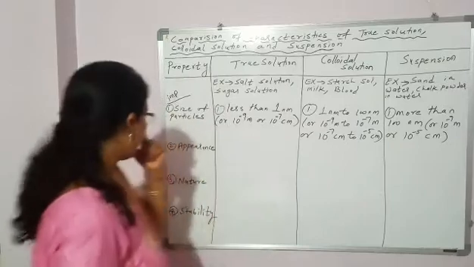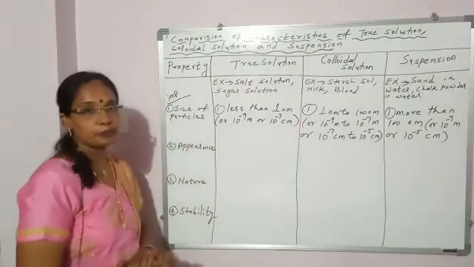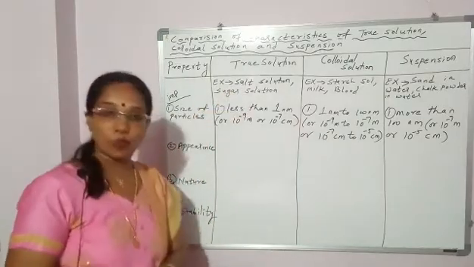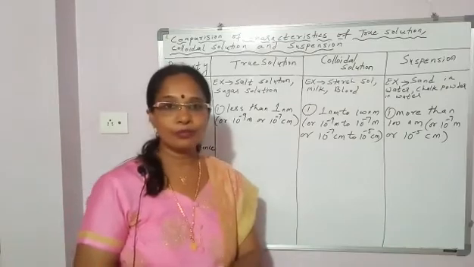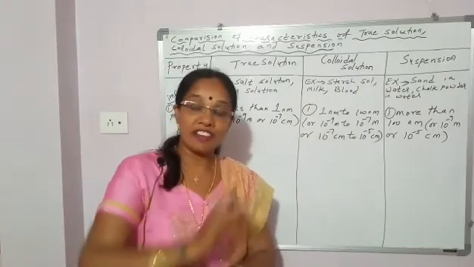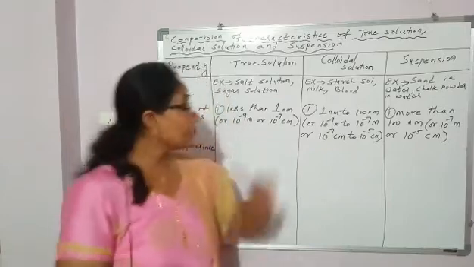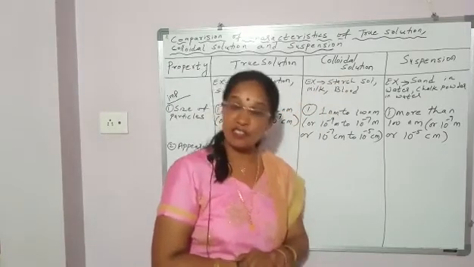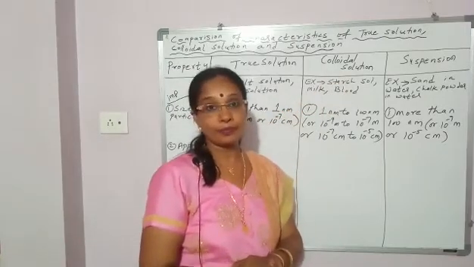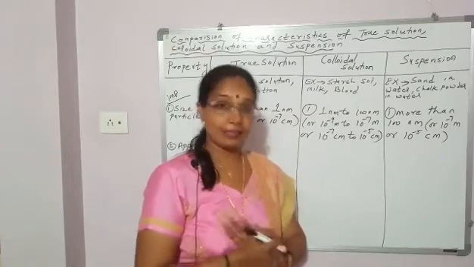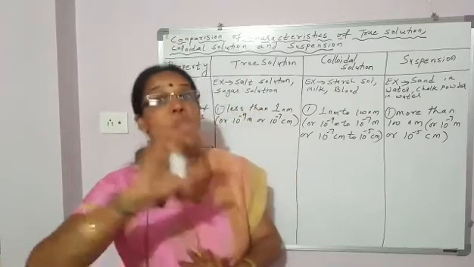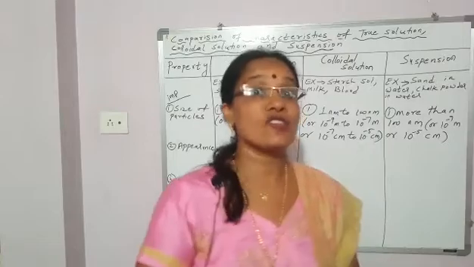Okay. Next, appearance. Once the salt gets dissolved in water completely, what type of solution do you get? Very clear and transparent. But starch, when it is dissolved in water, is completely dissolved, but the solution is not transparent. How is it?